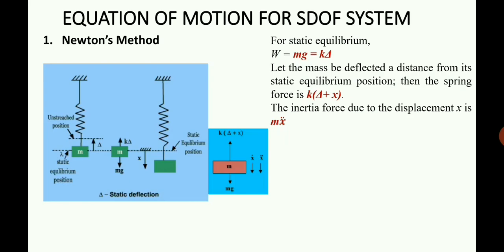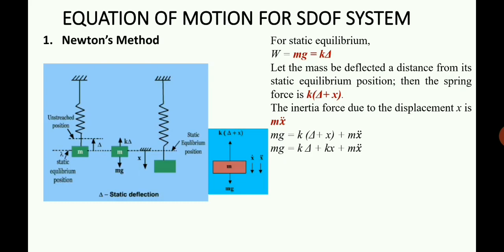So considering the equilibrium equation, we have mg in the downward direction, that is the weight acting in the downward direction, the spring force k into delta plus x in the upward direction, and also the inertia force is in the upward direction. This is because the applied force is in the downward direction. We are applying a force in the downward direction, therefore the inertia force will be in the upward direction.